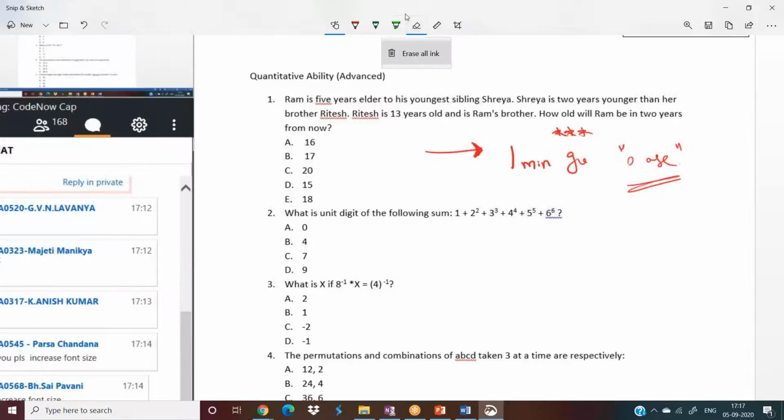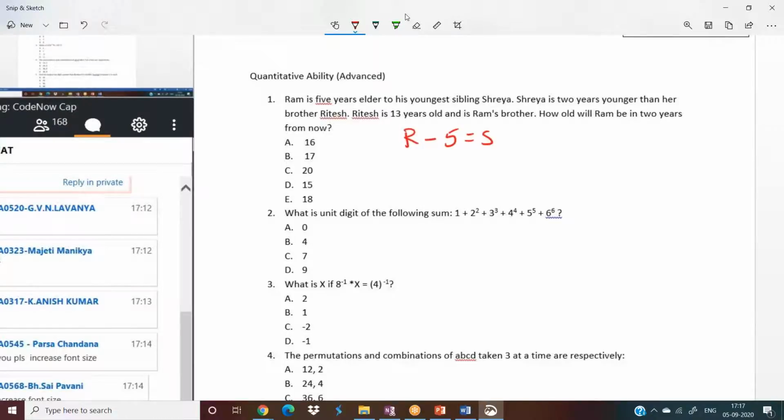So now, as here Ram is the elder one, Ram minus 5 years gives you the age of Shreyas. I repeat, when you subtract 5 years from Ram, that age will be equal to Shreyas's age. Yes or no? From the first statement. And the second statement, Shreyas is 2 years younger than her brother Ritesh. So Ritesh minus 2 gives you Shreyas. By using these two equations, can you say Ram is 3 years elder than Ritesh?